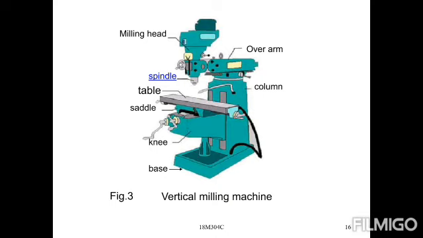You can observe the main parts of the vertical milling machine: the base, the knee, the saddle, table, spindle, milling head, overarm, and column. In it, the workpiece is always placed on the table. The cutter will be movable; only the cutter is easily movable.